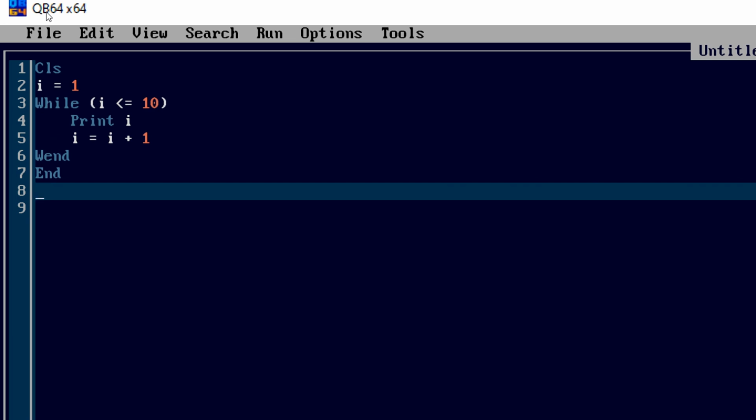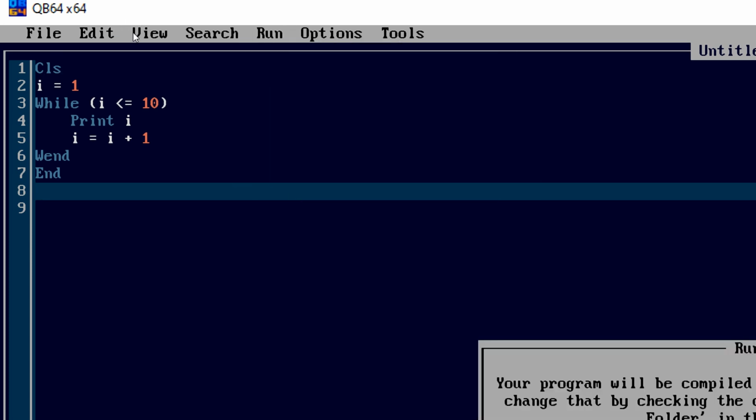So here is the simple while loop program. We have taken a variable I equal to 1, and then the while condition: as long as the condition is true, the program will keep on running, and then I'm going to increase the variable manually. So let us run this.